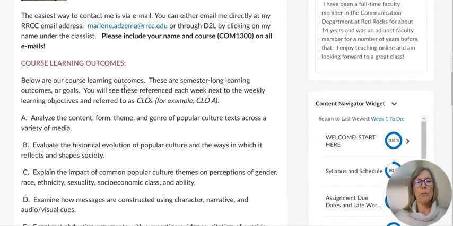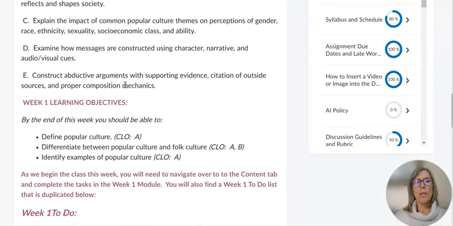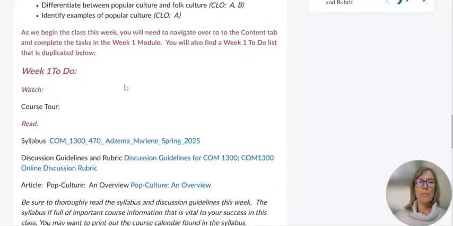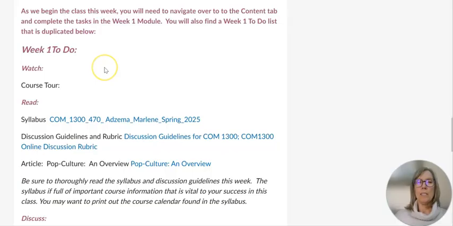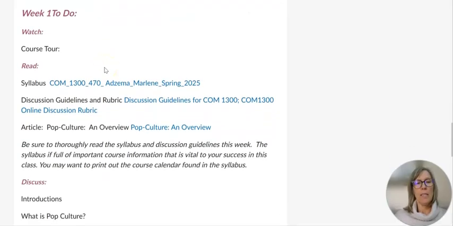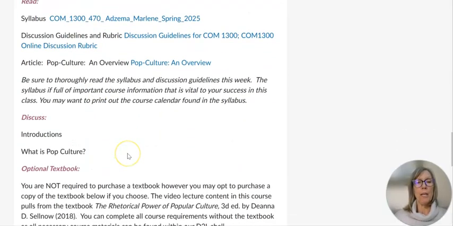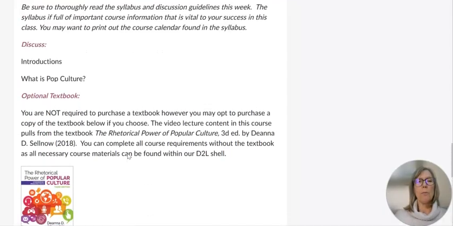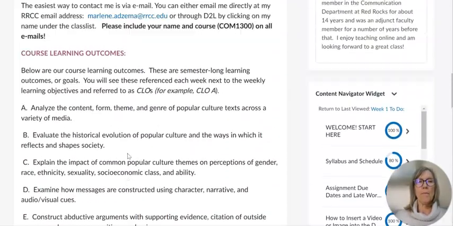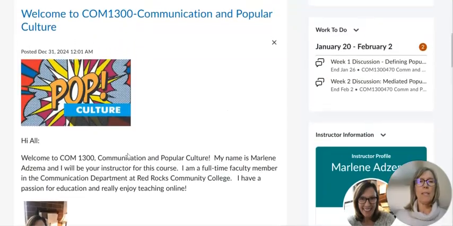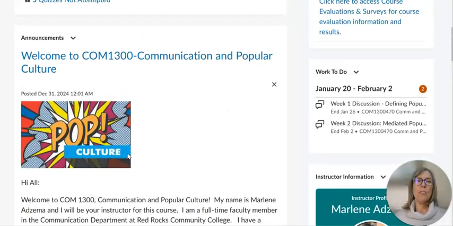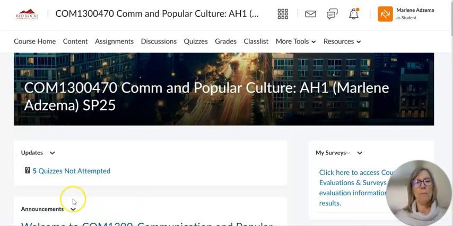Here you'll see some general overview information in week 1. You'll find learning objectives each week, and then a to-do list. You'll also find that to-do list in that week's module, which I'll show you in a couple of minutes. So make sure you read the announcement each week thoroughly. I'll also post an update in the announcement midweek, usually Thursday or Friday, with any reminders, updates, or midweek food for thought. Next, we go over to the Content tab.